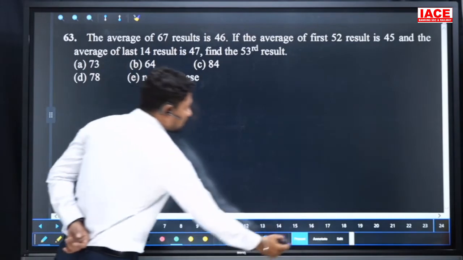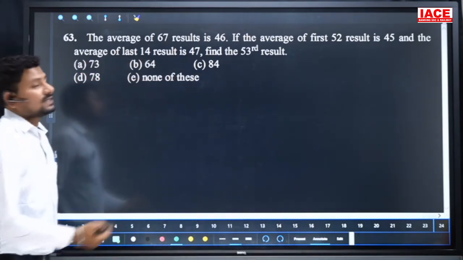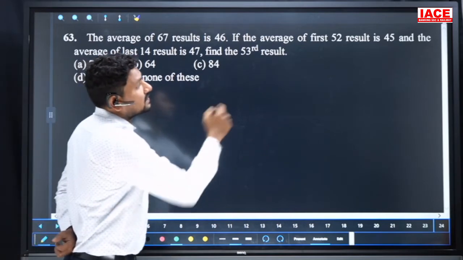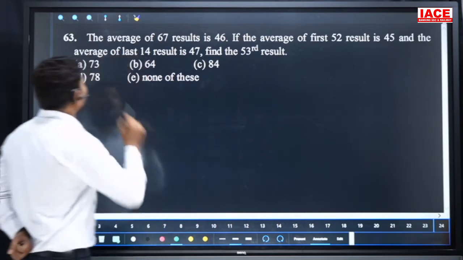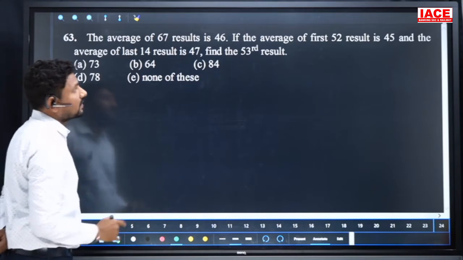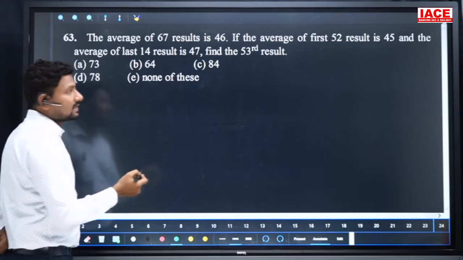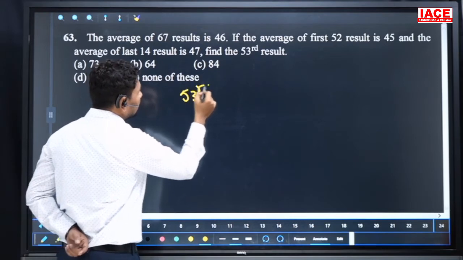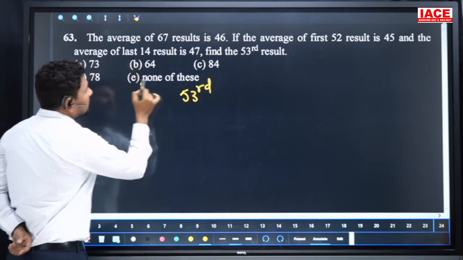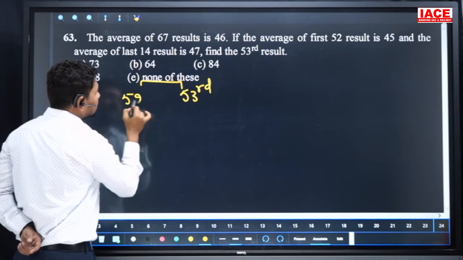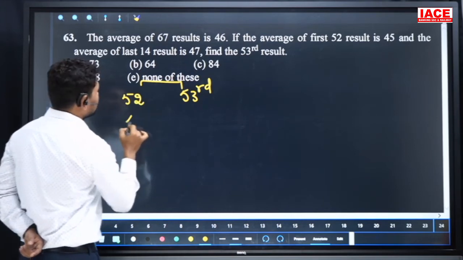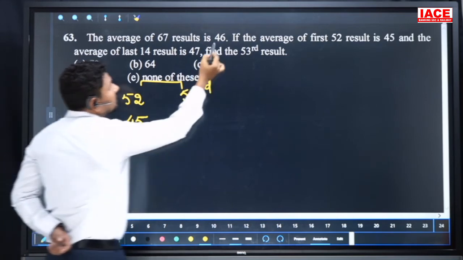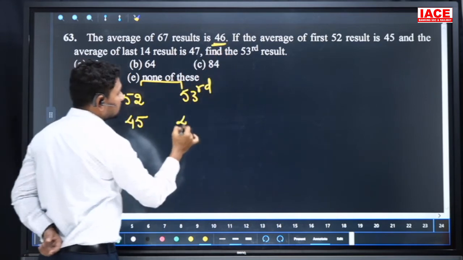Next, the average of 67 numbers is 46. If the average of the first 52 numbers is 45 and the average of the last 14 numbers is 47, we are missing the 53rd result. We have to calculate the 53rd result. Look at the condition here. Already 52 numbers are there, and the average of the 52 numbers is 45. When the 53rd enters, the average becomes 46.